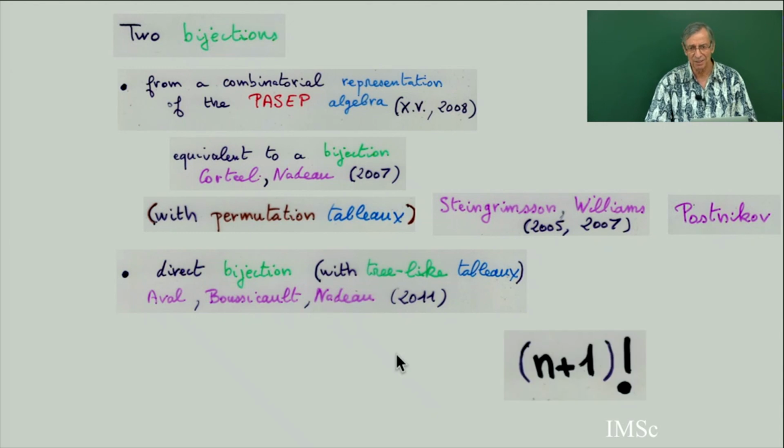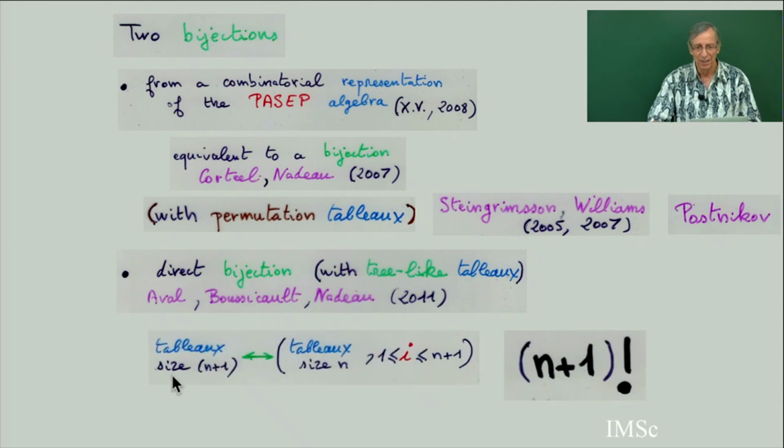Direct means that to prove that the number of alternative tableaux is (n+1) factorial, you have to find a bijection between tableaux of size n+1 and a pair of a tableau of size n and an index i between 1 and n+1. And this direct bijection is with tree-like tableaux. So it's with the reciprocal of the alternative tableau. And this has been given by Viennot, Aval, Boussicault and Nadeau in 2011. So it's also a very nice bijection. So I will give you the two bijections.